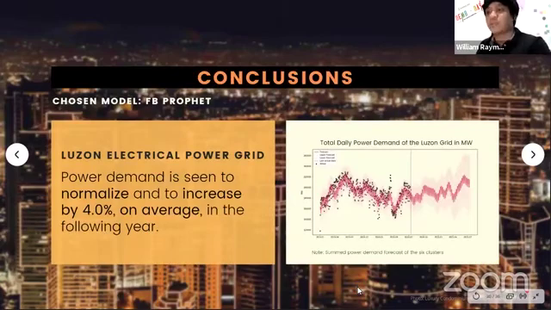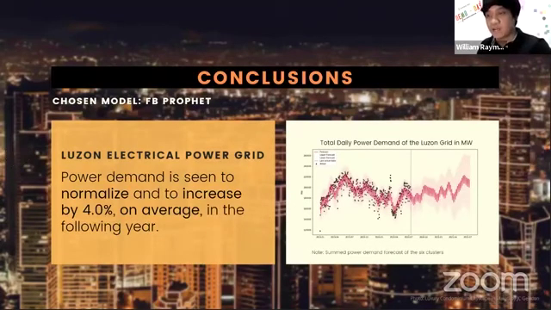So to conclude our results, the Luzon electrical power grid forecast suggests that electricity demand is normalizing, but a 4% increase is observed in demand.